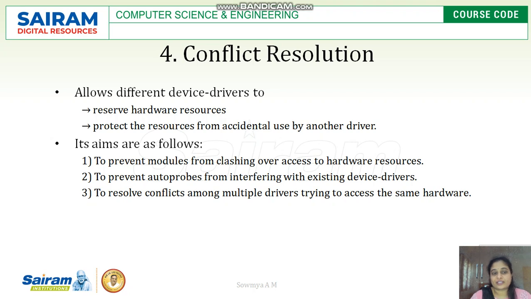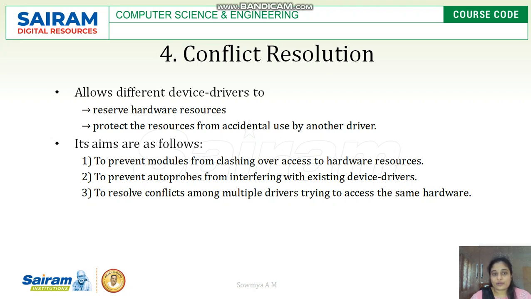Next is conflict resolution. All operating systems have to follow conflict resolution. Linux follows a different device driver approach, where it will reserve the hardware resources and protect the resources from accidental use by other resources.